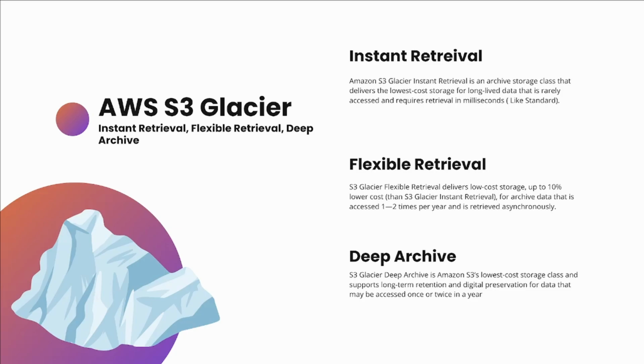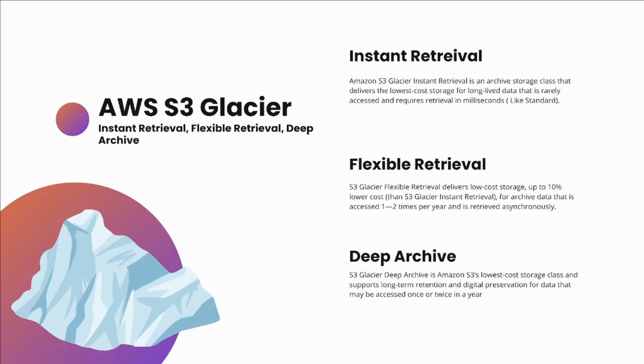You know how with instant retrieval, sometimes you might get it 2, 3, or 4 times per year. This is for data that needs to be accessed 1 or 2 times per year, and it can be retrieved asynchronously. Because it's a little bit slower and you access it a little bit less, you get it at up to a 10% lower cost. So like I said, it's based on use case.